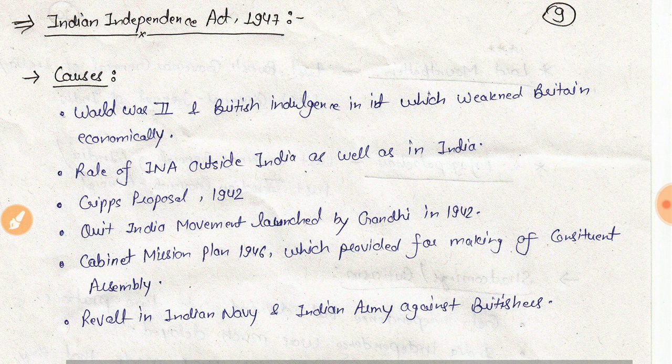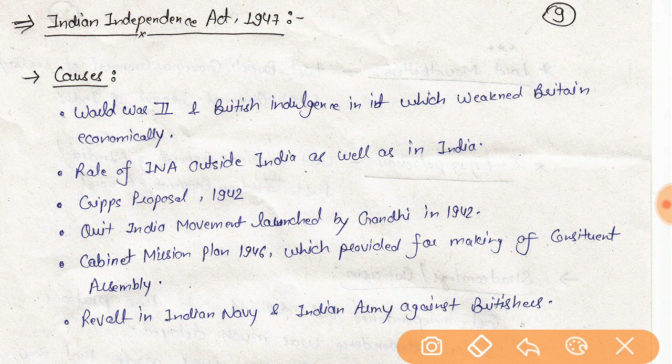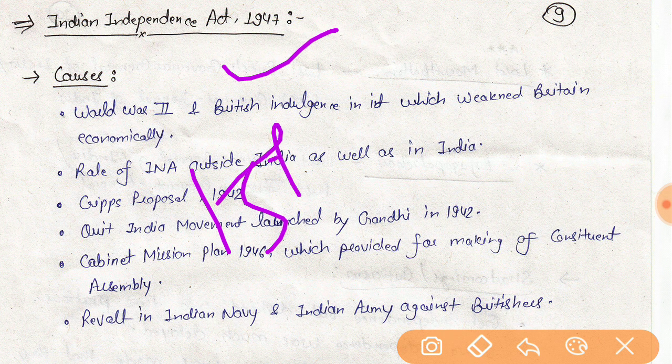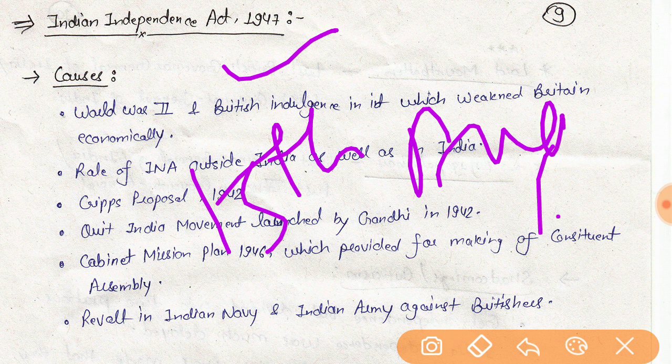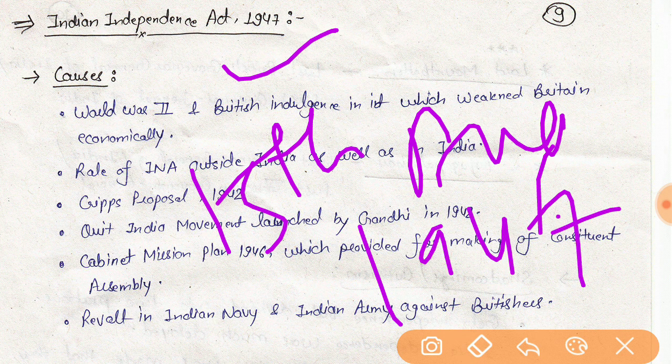The last act is the Indian Independence Act 1947. The significance of this act is that British rule came to an end by this act, and India became independent on 15th August 1947.